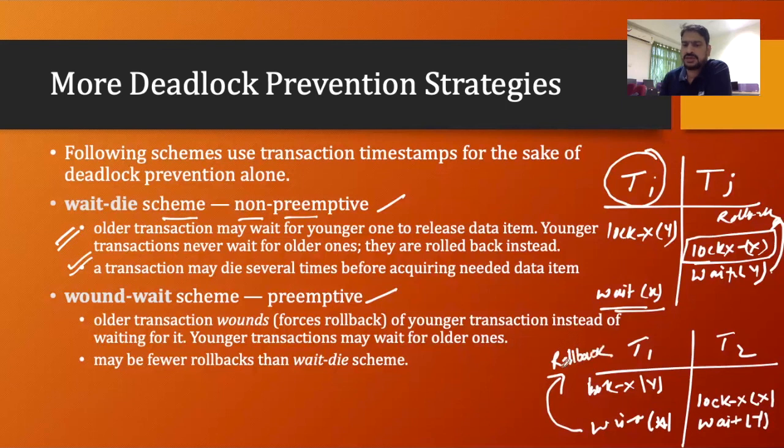Instead of waiting, it will roll back. So it will release the lock on Y, so Y will be allotted to this transaction.